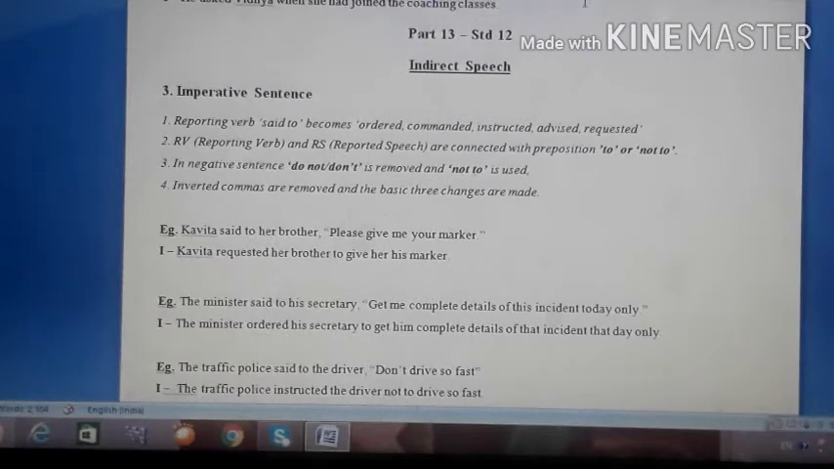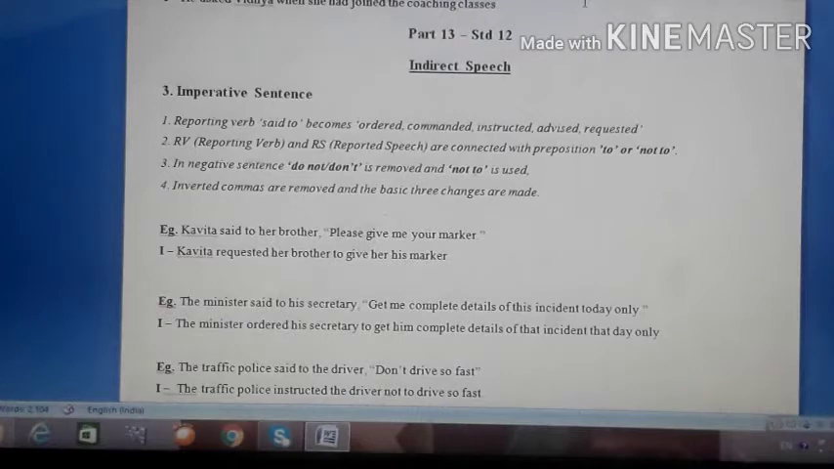Students, remember we were doing the topic indirect speech. Now under indirect speech, in my previous videos we have already seen the three main types of changes that take place while converting a sentence from direct speech into indirect speech. What are those three main changes? First is the change in pronoun, second change in tense, and third change in time and place showing words.